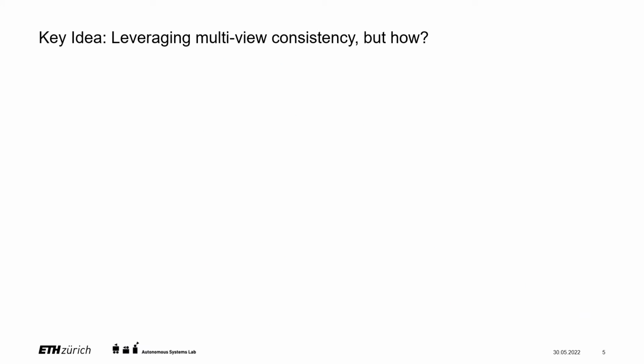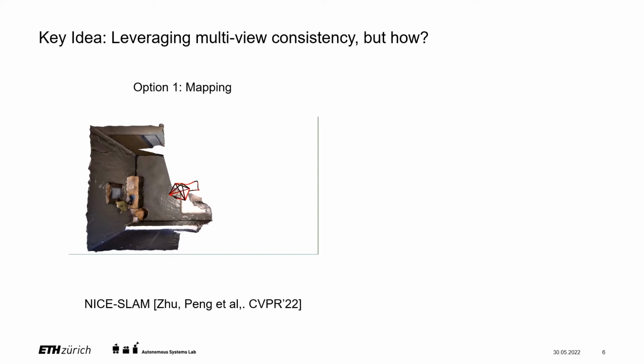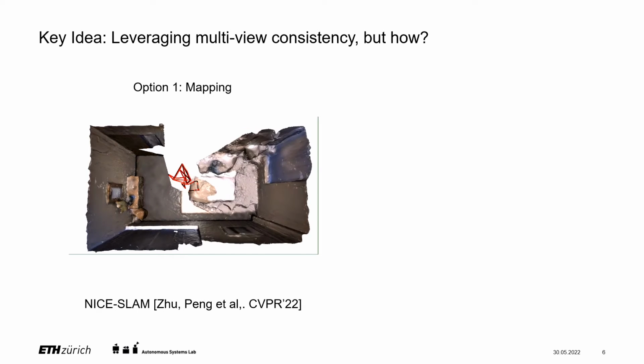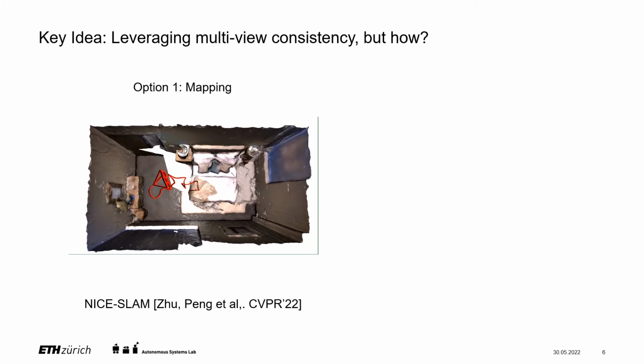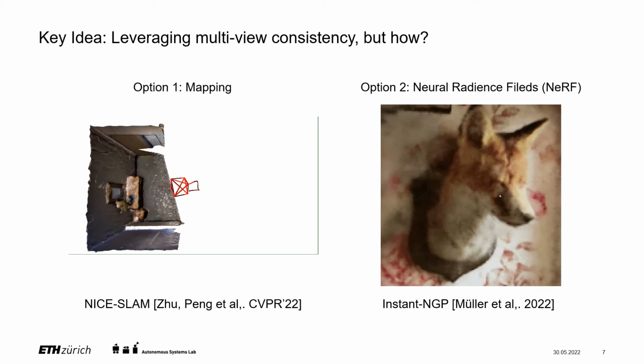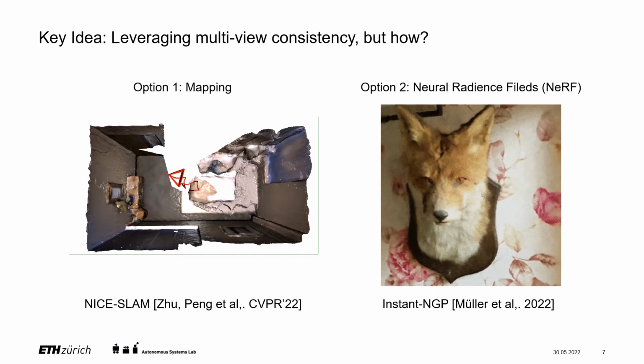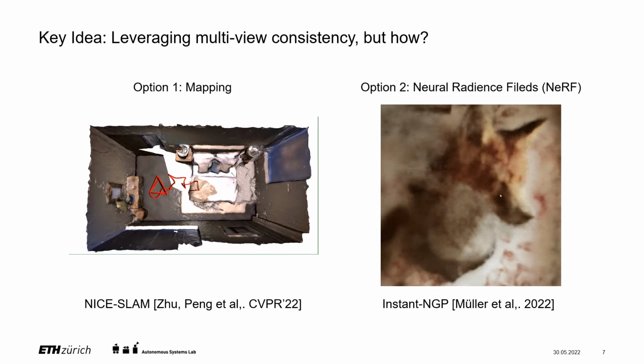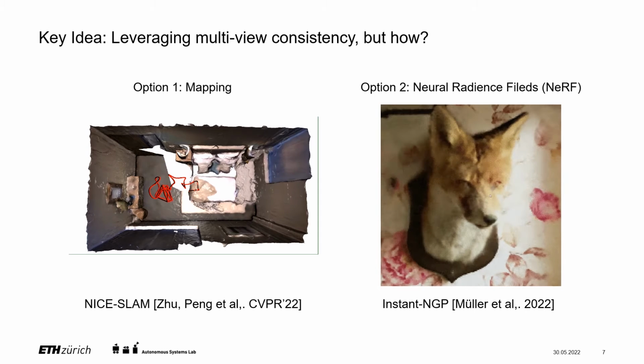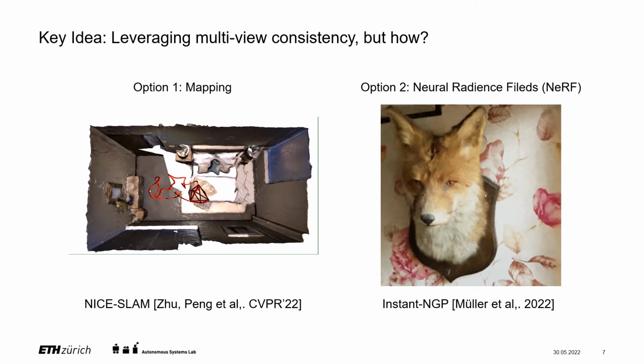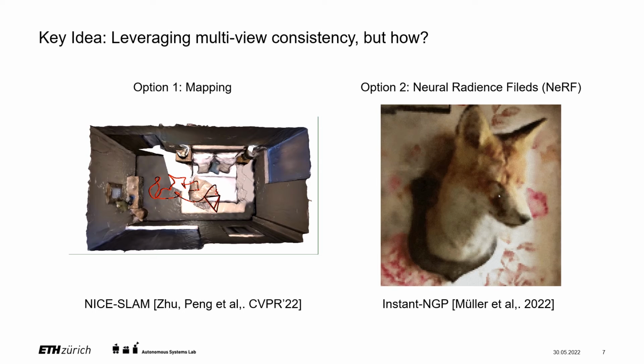A key idea is to leverage multi-view consistency, which can help increase the robustness of the semantic labels by enforcing 2D/3D constraints. But how? The first option is mapping, which constructs explicit scene representations such as a voxel grid. But it requires a lot of memory and computation. Inspired by recent progress in neural rendering, we use NeRF in our project to construct a more compact and flexible scene representation, which could generate geometry-consistent views and labels with less memory while maintaining high quality and efficiency.